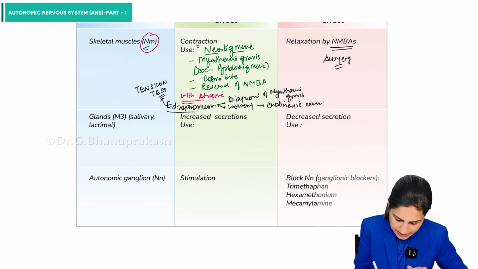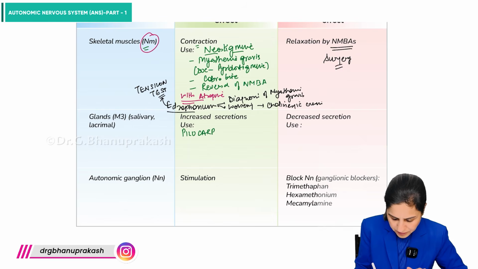So we have drugs like pilocarpine and cevimeline.